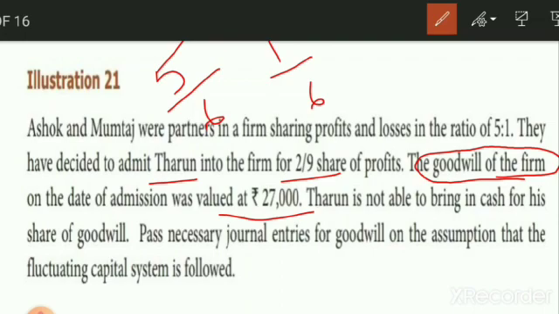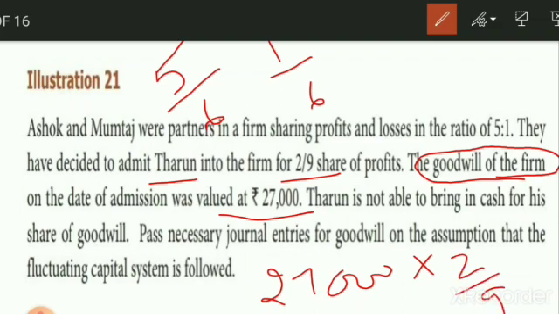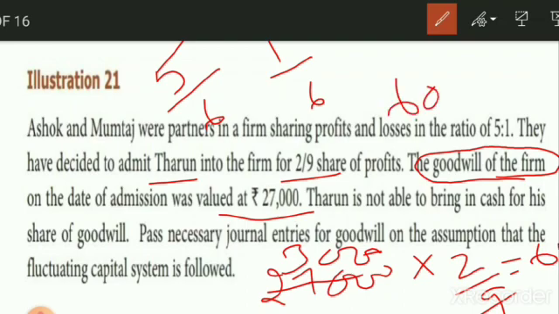When a new partner is admitted, this 27,000 amount, not the whole amount, should be brought by the new partner. From the 27,000, for the new partner, his share alone he has to bring. So his future profit sharing ratio is 2/9. So 27,000 into 2/9: 27,000 divided by 9 is 3,000, and 3,000 into 2 is 6,000. So Darun has to bring 6,000 rupees in the name of goodwill.